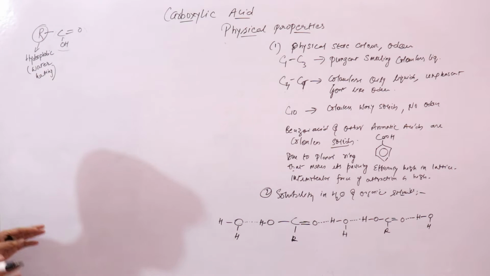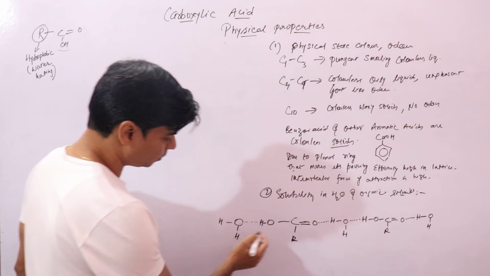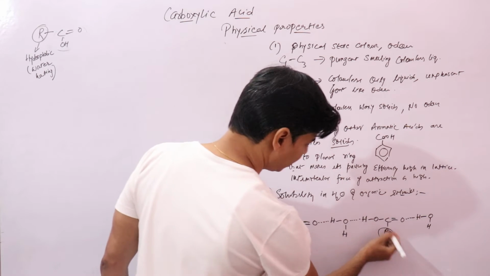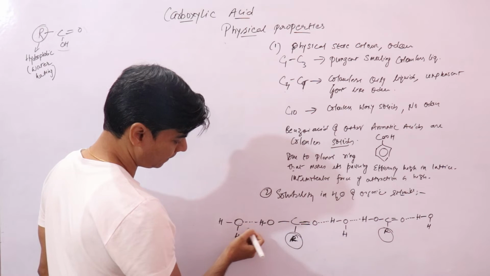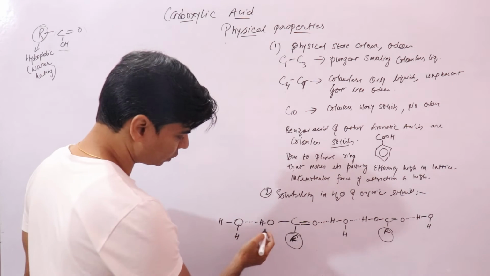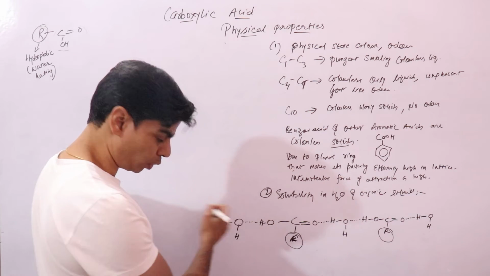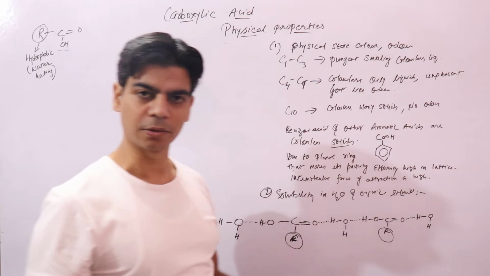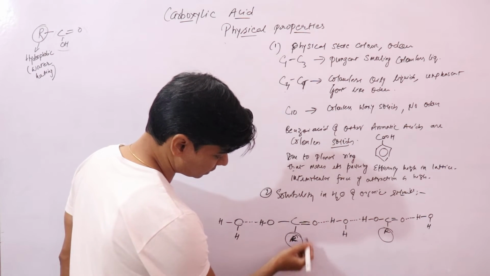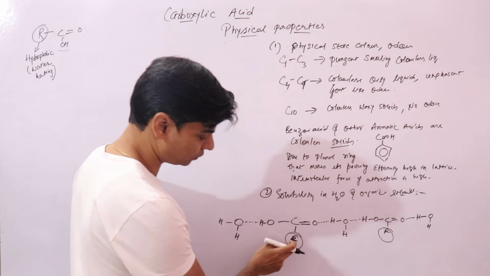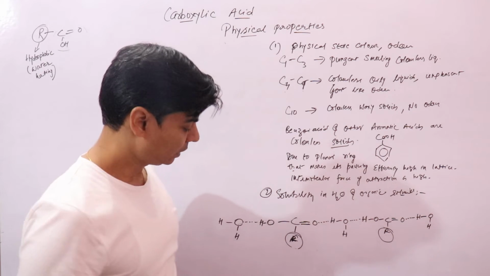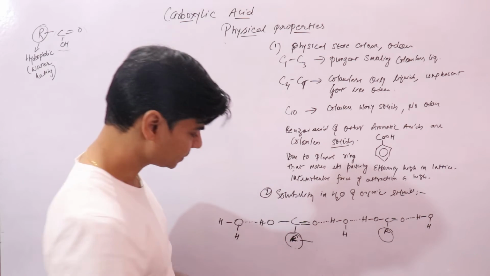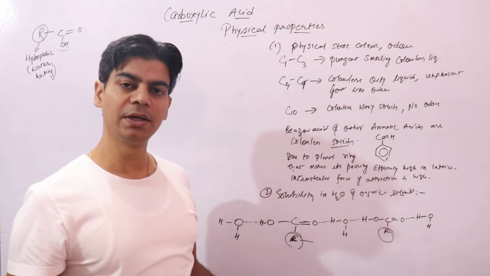the hydrogen bonds that are formed between carboxylic acid and water can hold these carboxylic acid molecules together in water. But as the size of this R group, this alkyl group, increases, its solubility decreases.